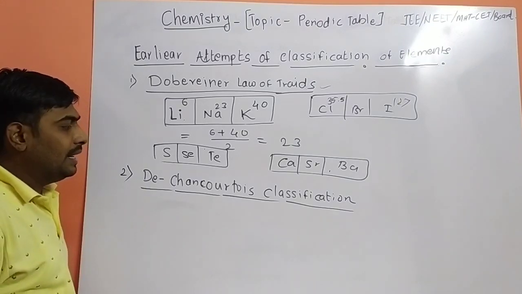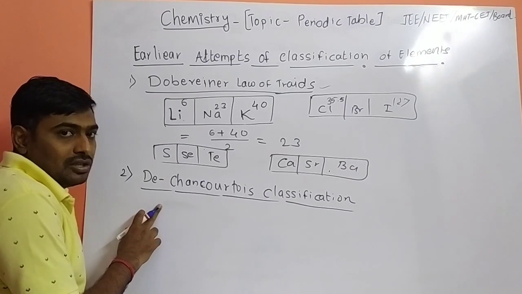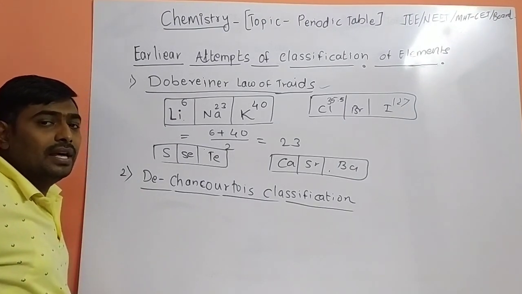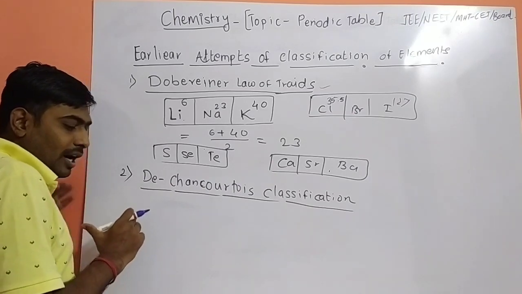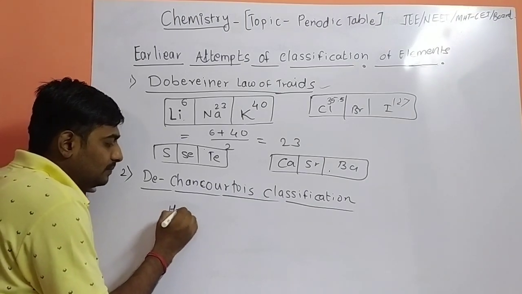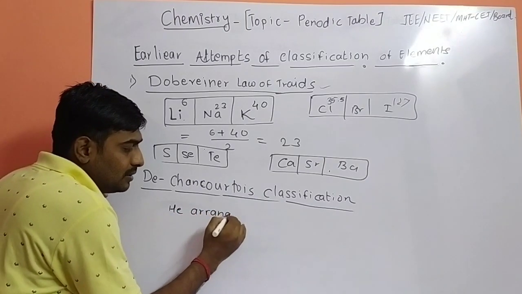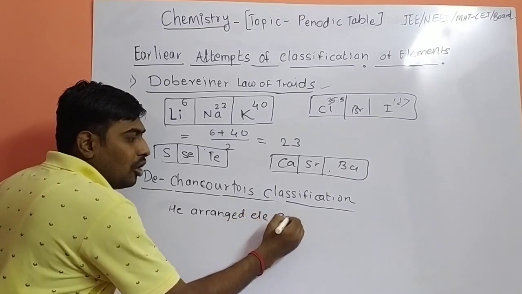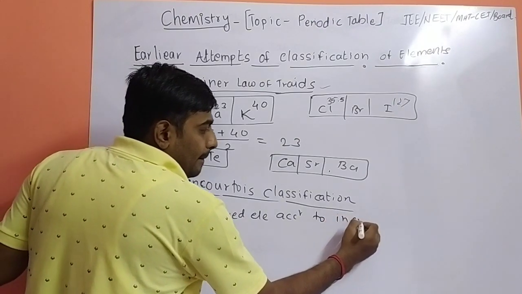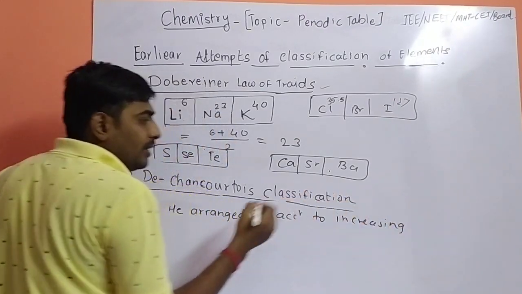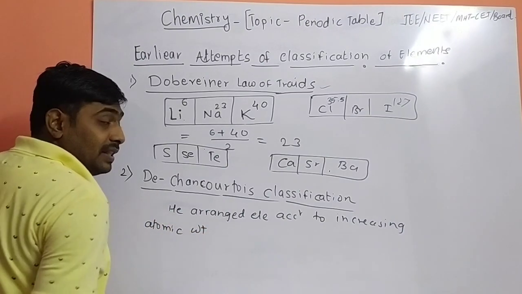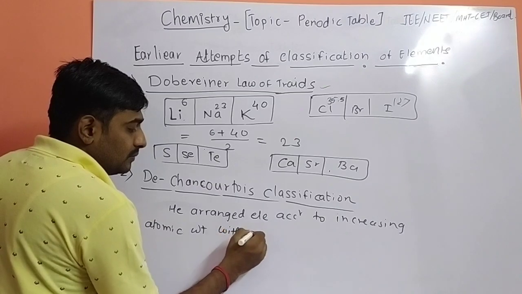Second classification, de Chancourtois classification. What did he carry out? He arranged the elements in a cylindrical pattern according to their atomic weight. He arranged the elements according to increasing atomic weight with a cylindrical pattern.